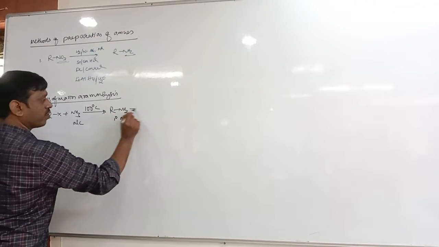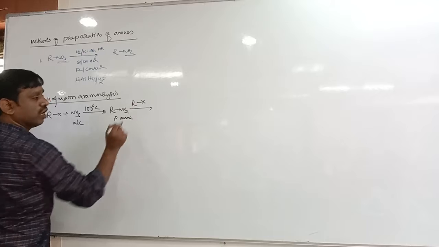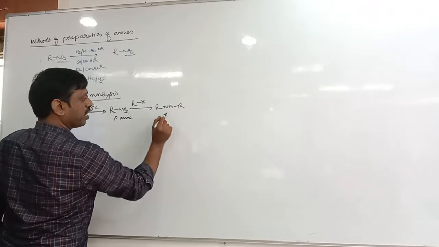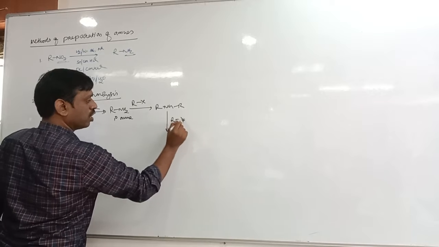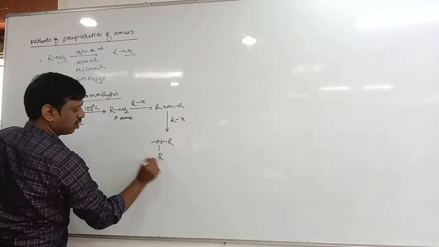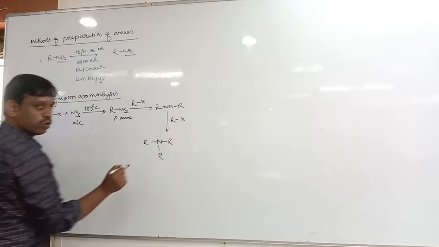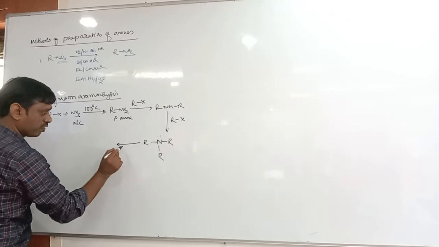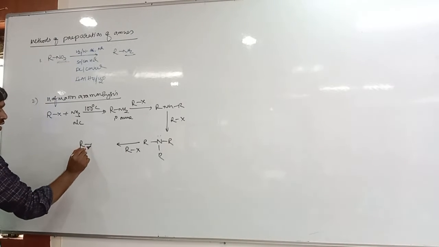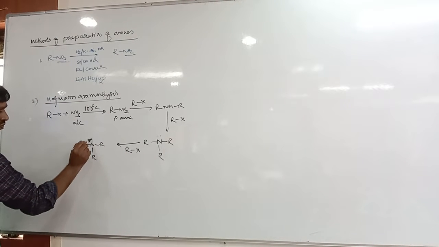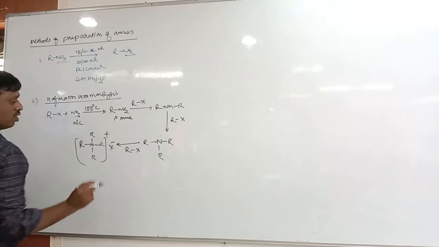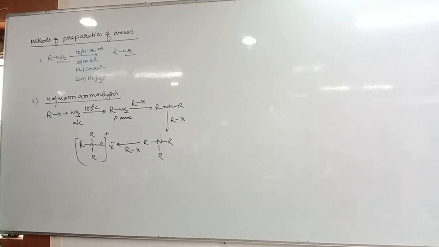This primary amine reacts with another mole of RX and forms secondary amine. Secondary amine again reacts with another molecule of RX. What do you get? Tertiary amine. Tertiary amine, having one lone pair, also reacts with another mole of RX, and you get quaternary ammonium salt. So this is Hoffman ammonolysis.